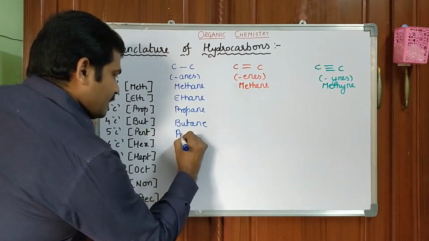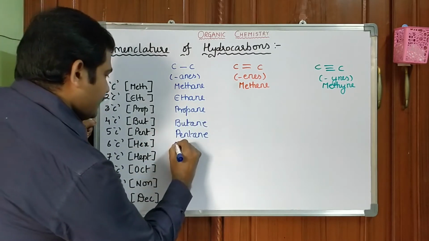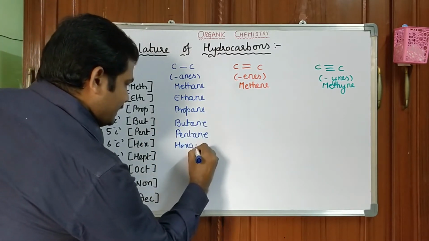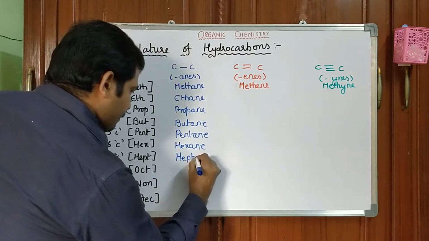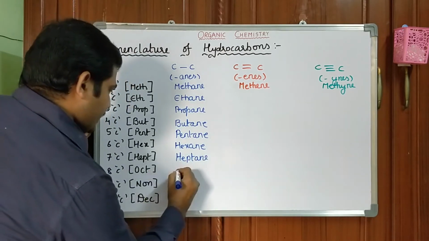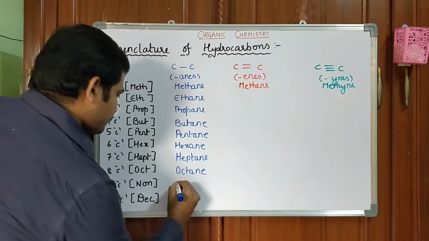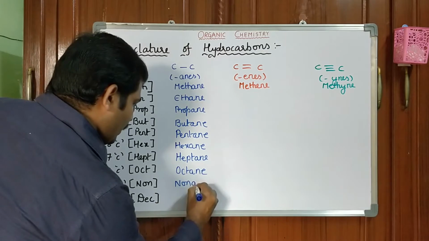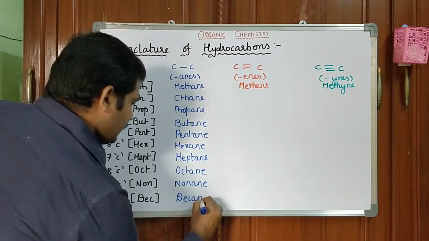Next, pentane. Next, hexane. Next, heptane. Next, octane. Next, nonane. Next, decane.